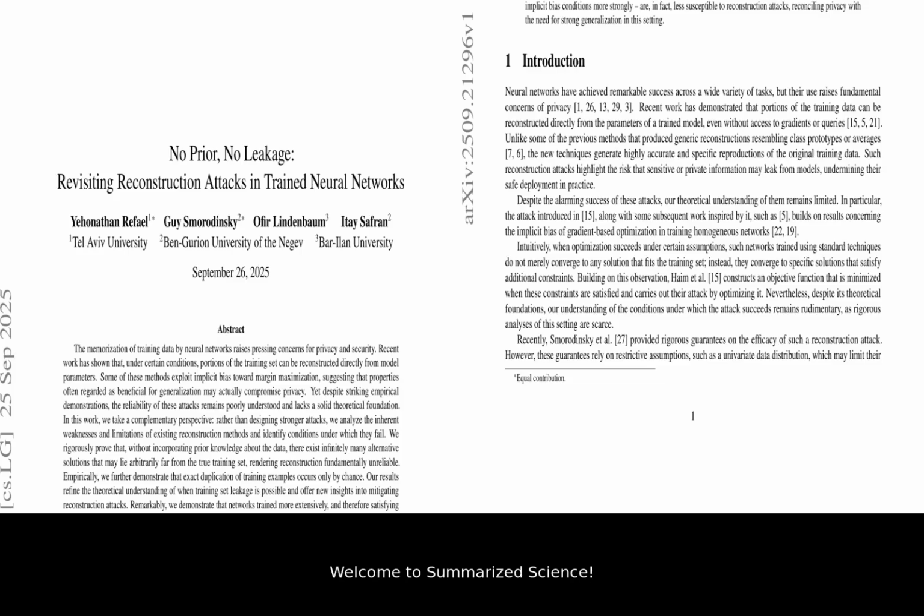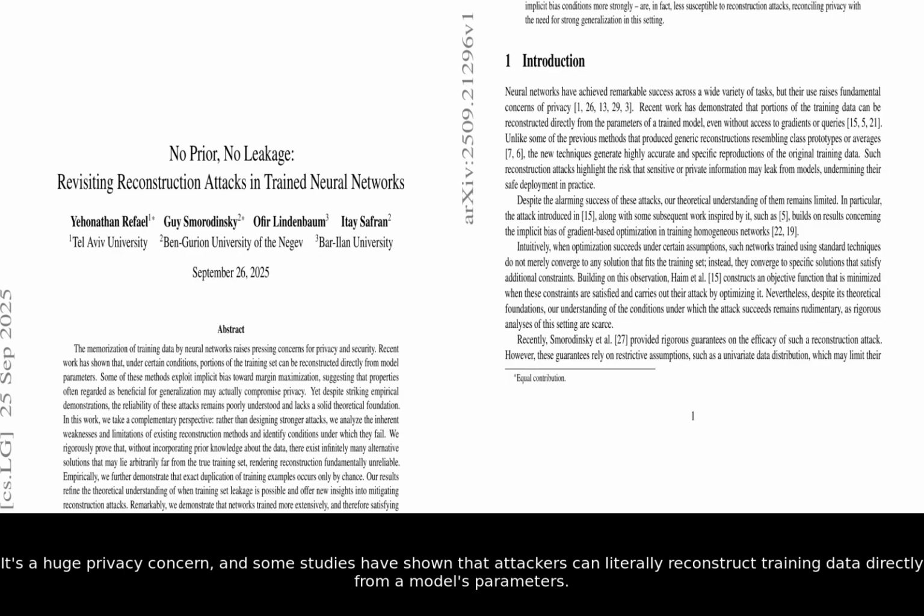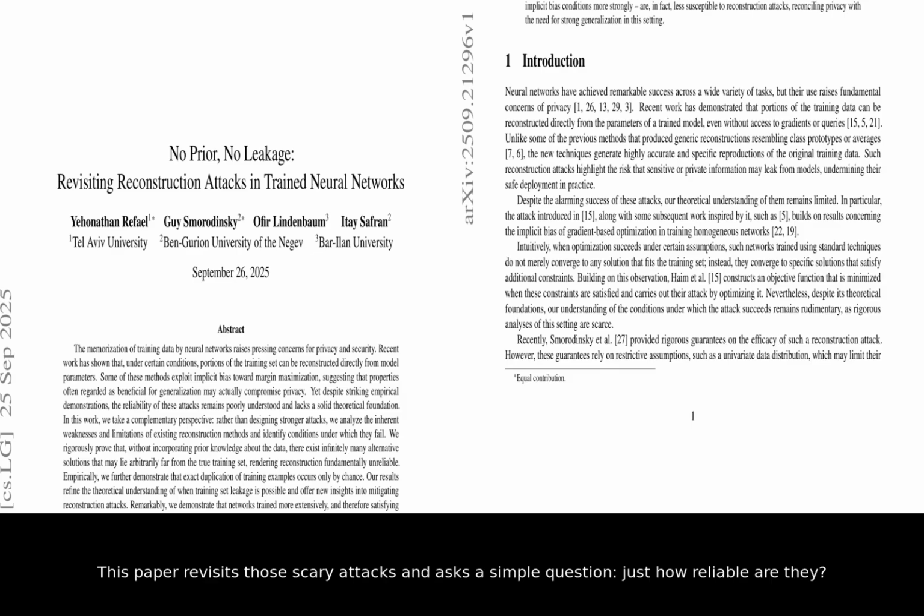Welcome to Summarize Science. You've probably heard that AI models can memorize and leak the private data they are trained on. It's a huge privacy concern, and some studies have shown that attackers can literally reconstruct training data directly from a model's parameters. This paper revisits those scary attacks and asks a simple question: just how reliable are they?